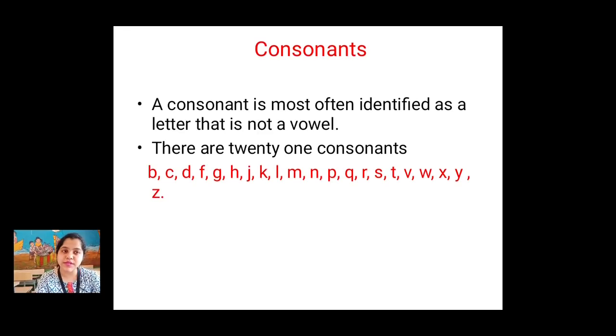Now what are consonants? A consonant is most often identified as a letter that is not a vowel. There are 21 consonants. B, C, D, F, G, H, J, K, L, M, N, P, Q, R, S, T, V, W, X, Y, Z. These are the 21 consonants.